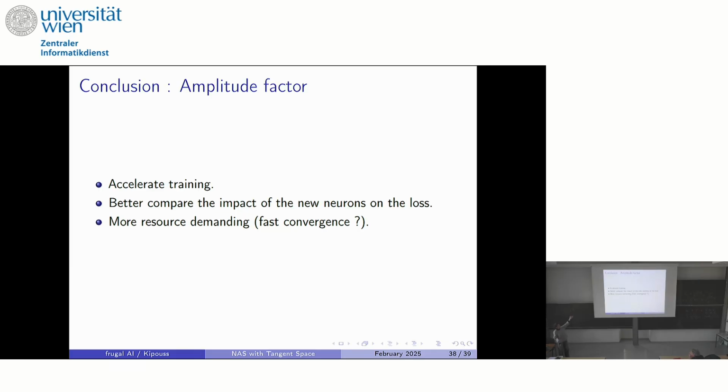But of course, this method is more resource demanding because you have to evaluate the loss on different amplitude factors. But in fact, you have a statistical property that makes the loss converge very fast. So you don't need a big batch, you can estimate the amplitude factor on a small batch.